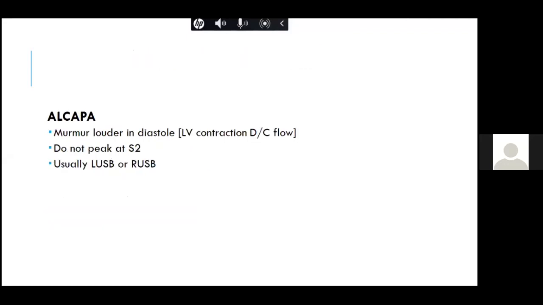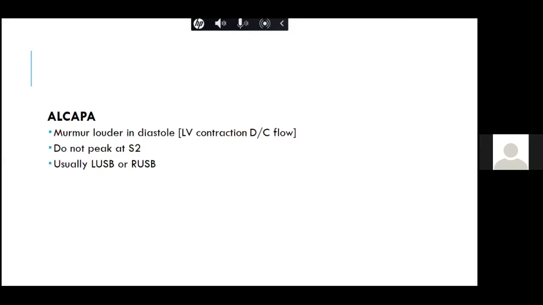Now, one of the important causes of continuous murmur is again ALCAPA, as I already told you, anomalous origin of the left coronary artery from the pulmonary artery. Usually it is seen in young infants and young children, which usually presents with left ventricular dysfunction and mitral regurgitation. And this murmur is again louder in the diastole, because the LV contraction decreases the flow.